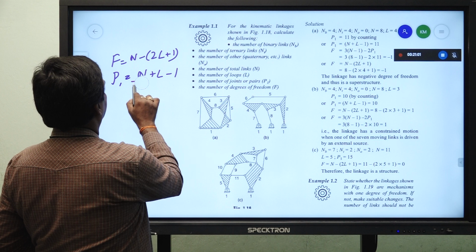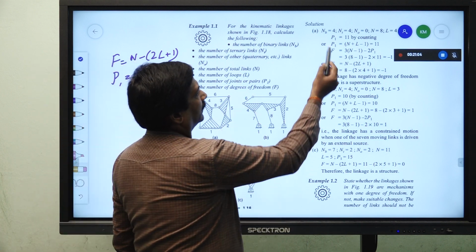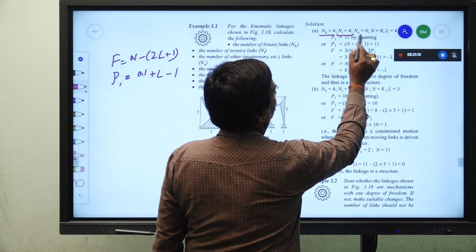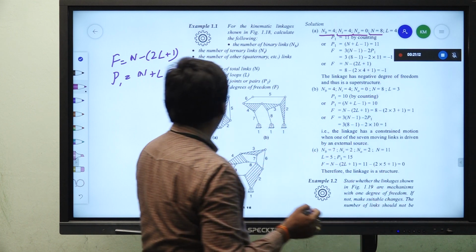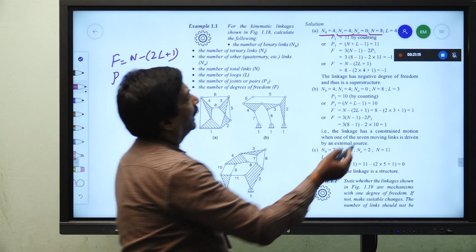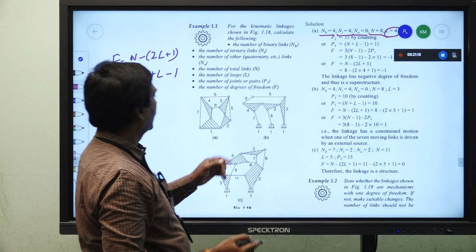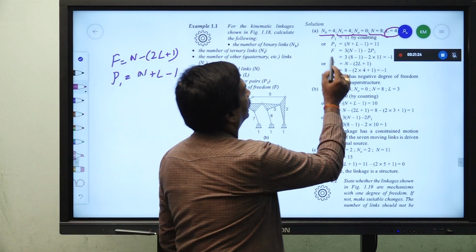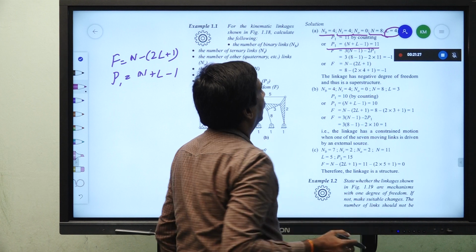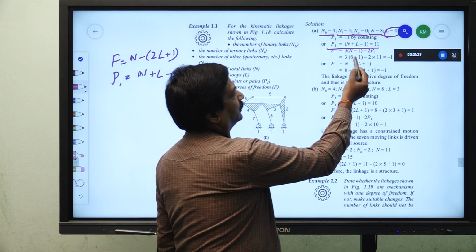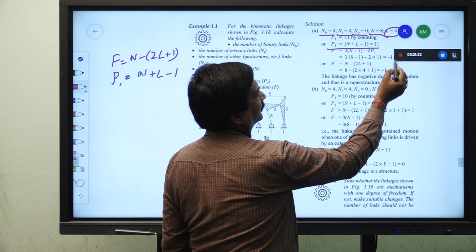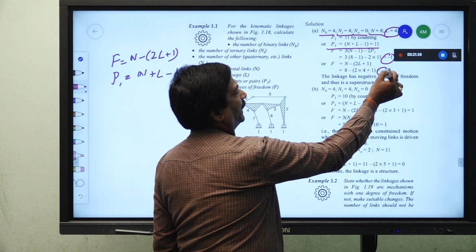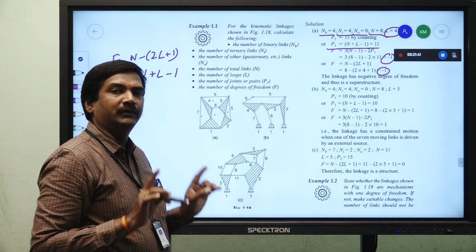Now, we will check it. So, here number of binary links are given as 4, number of ternary links are 4 and quaternary are 0, total number of links are 8 links are there, numbers are being given and loops are 4 loops. So, this is 1, 2, 3, 4, 4 loops are being given and P1 equal to 11 and F is equal to 3 into n minus 1 minus 2 P1, it becomes minus 1. And again the degree of freedom will become minus. That means something is wrong.